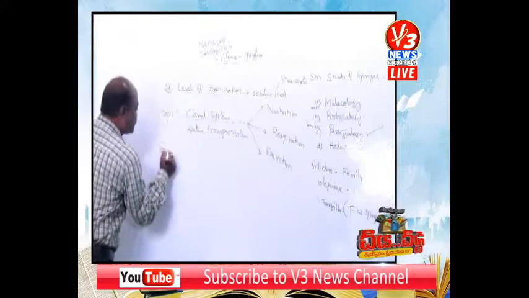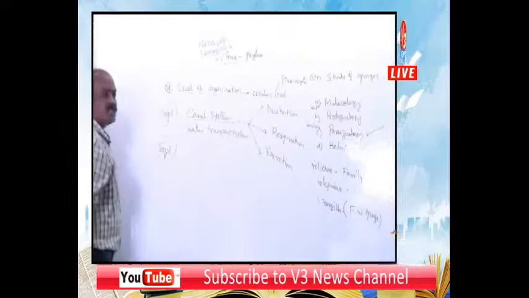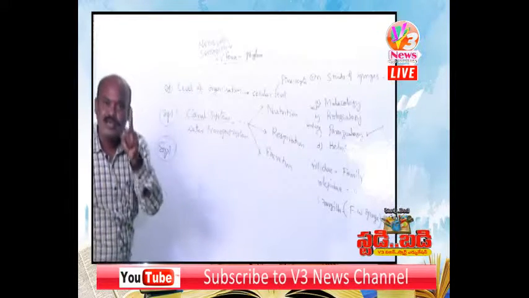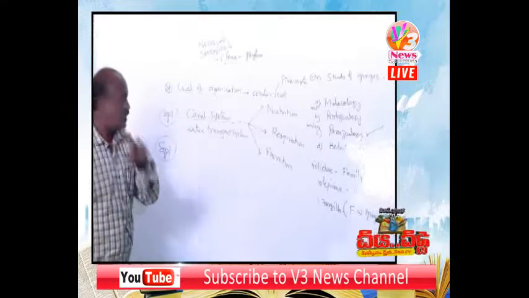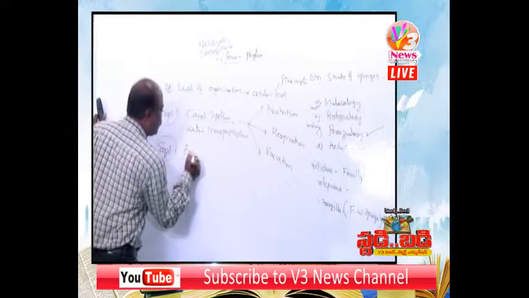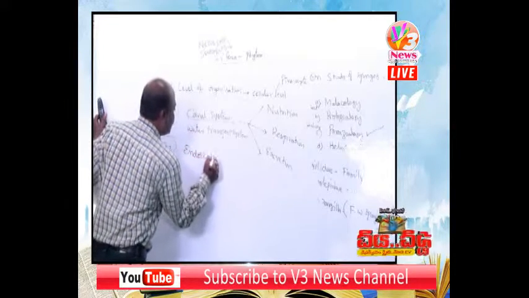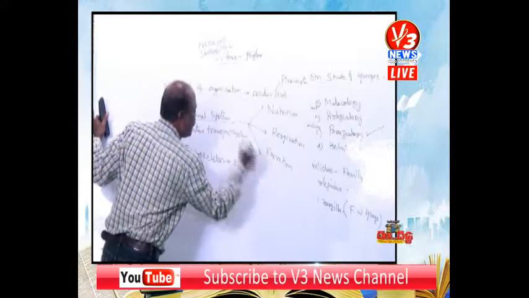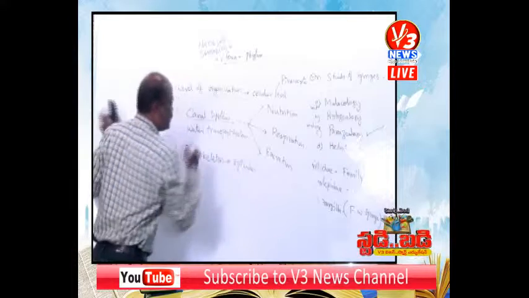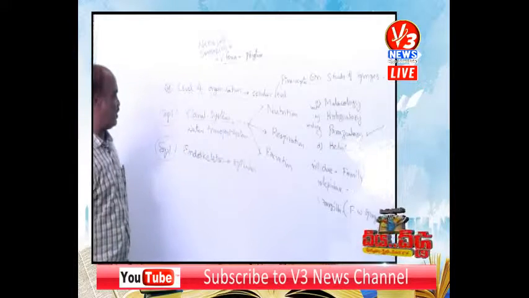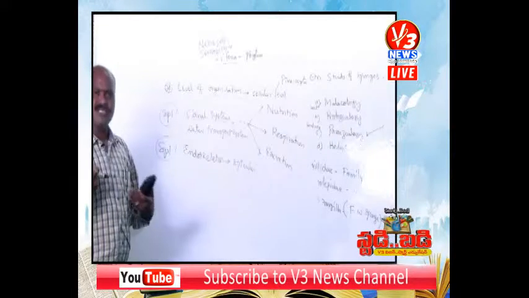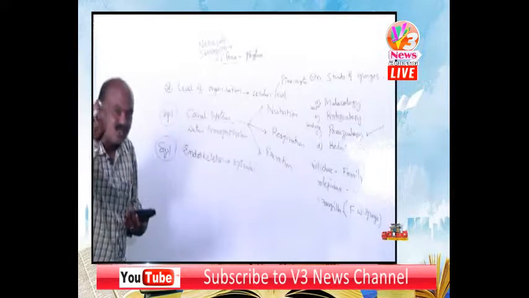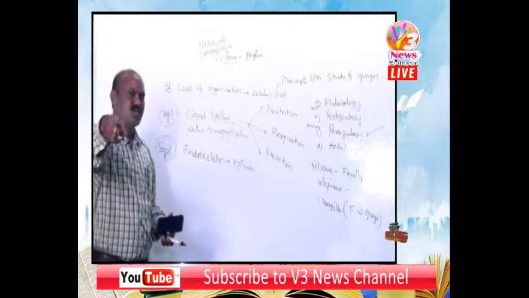And one more important aspect regarding sponges, skeleton. In sponges, the endoskeleton is there. That endoskeleton is in the form of spicules. This is a very important point for entrance examination. Endoskeleton, yes, we human beings have the endoskeleton as well as the exoskeleton.